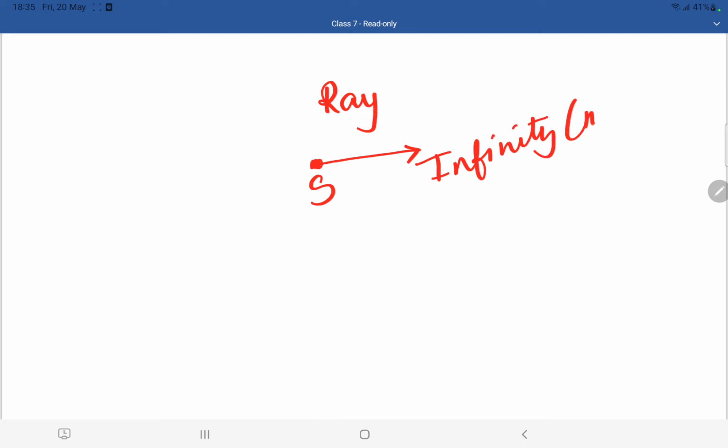The third one that I wanted you to tell is ray. What is meant by a ray? A ray is nothing but it will start at a point and it will extend till infinity. Means one side it is going to start and the other side it is going till infinity. It has no end on the other side, whereas it has an end on the one side. This is known as a ray.